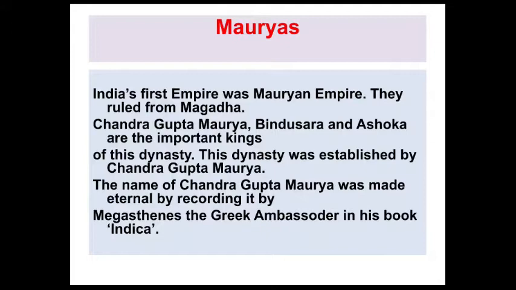The most famous kings, as we already know, are Chandragupta Maurya and Ashoka. This dynasty was established by Chandragupta Maurya. The name of Chandragupta Maurya was made eternal by Megasthenes, who recorded it. He was a Greek ambassador and his book is Indica, which we already know from the first lesson. Megasthenes visited during Chandragupta Maurya's time. All the real facts and contributions were written in the Indica book.